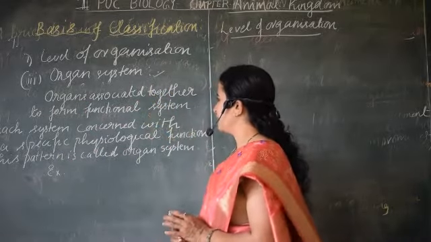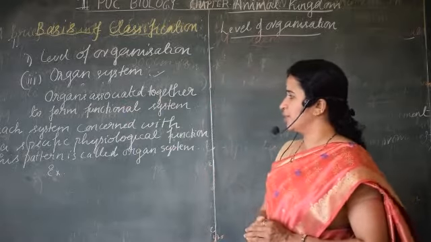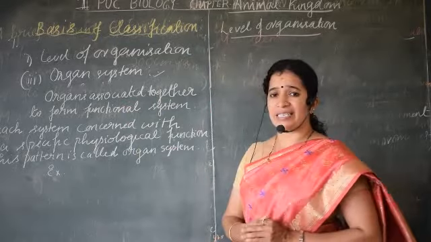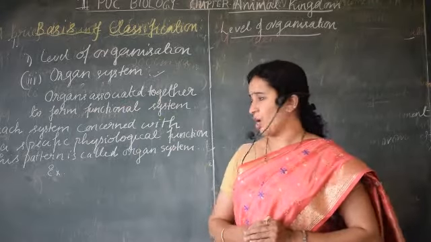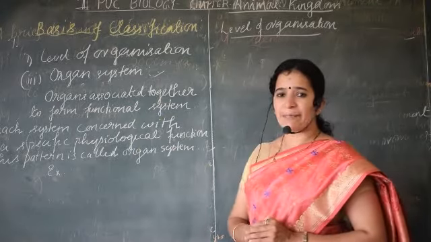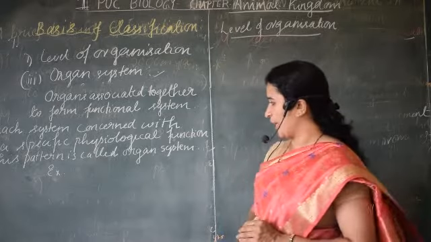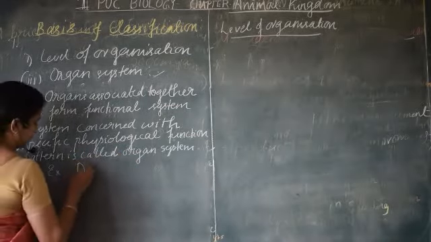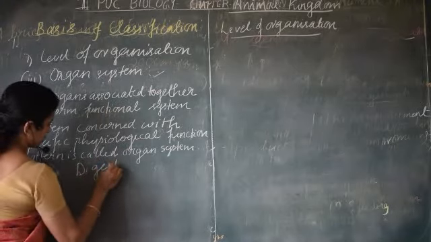Here organs associated together to form a functional system, and each system is concerned with a particular physiological function. This pattern is called the organ system. Can you give an example? Very commonly we refer to the digestive system.